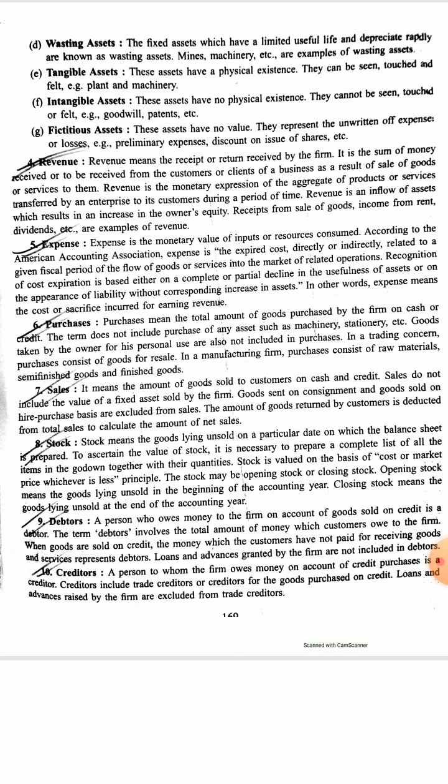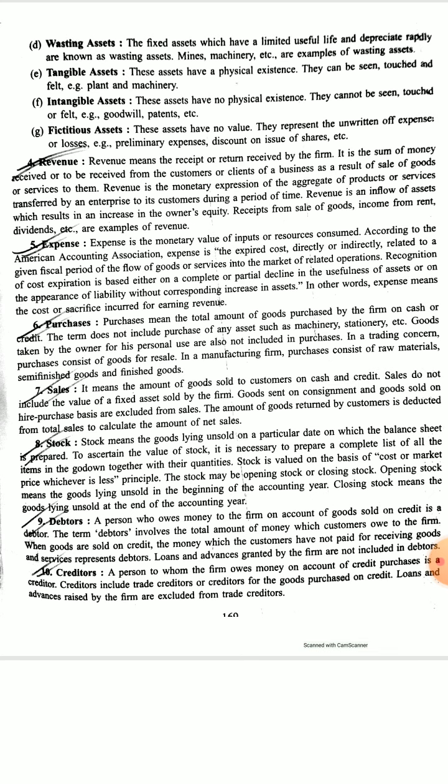Again, debtors are those persons who have bought goods from us, those goods which are traded only. If somebody has taken furniture from us, they are not debtors. That is a current asset, but they are not debtors. So debtor means those who have taken our goods on credit and will pay us later. Creditors means those from whom the firm buys raw materials or goods which are related to trade.